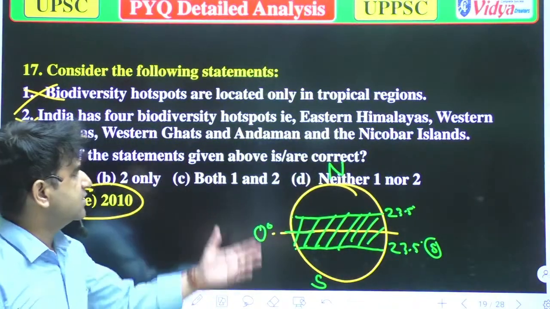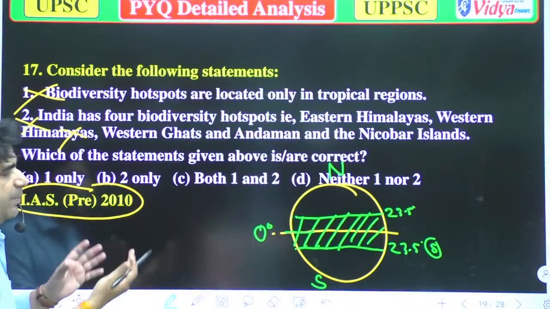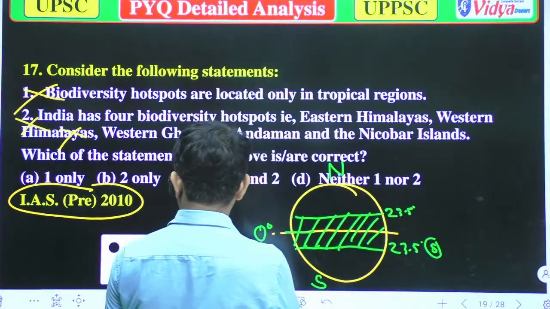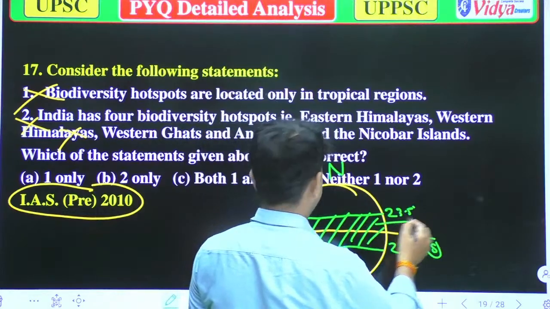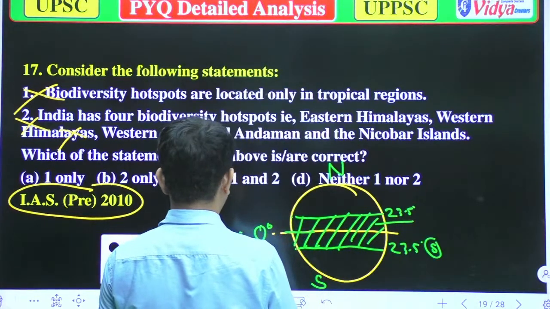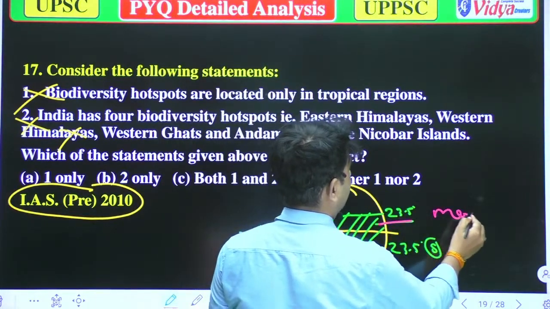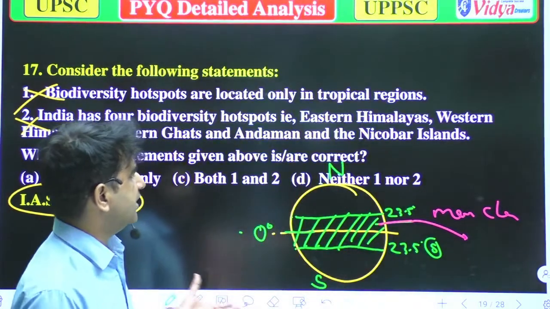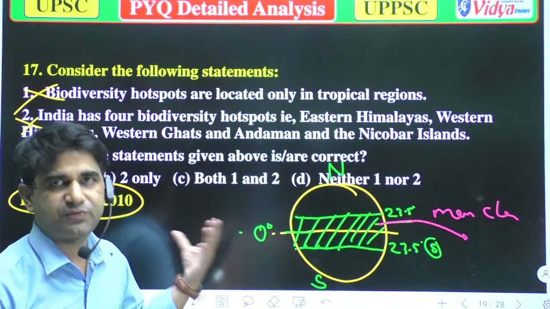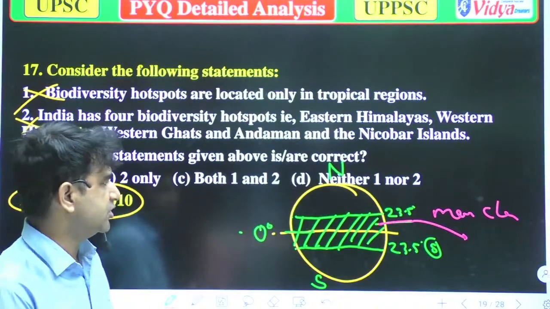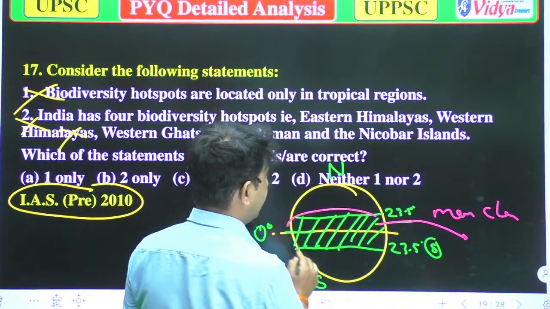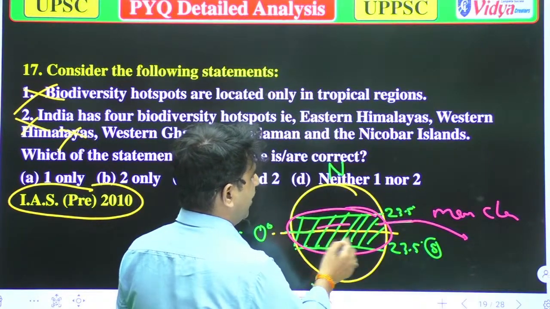Now you will ask, why do these areas have more biodiversity? Because these areas have more clear sunlight, so there will be huge rain, and when there is huge rain, there will be huge vegetation, good conditions to grow more. That is why organisms will grow more in that condition. That is the most biodiverse area.